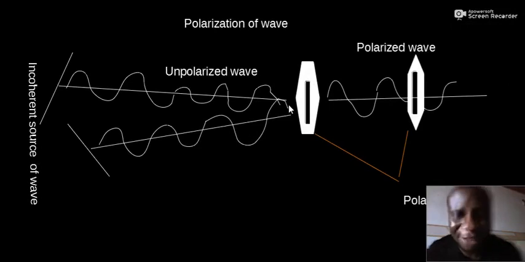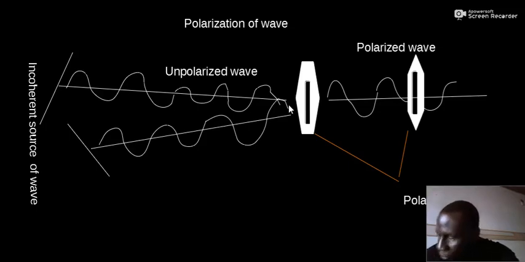The last concept. Polarization is a property of light peculiar to transverse waves alone.